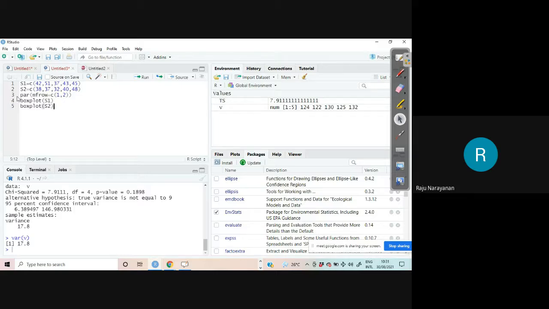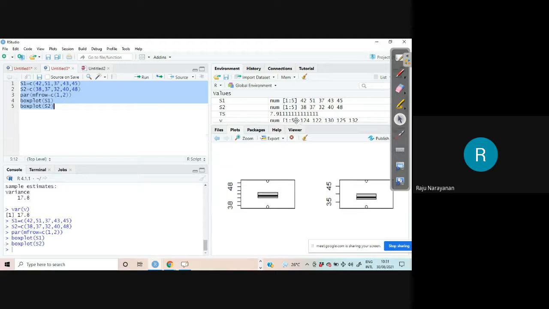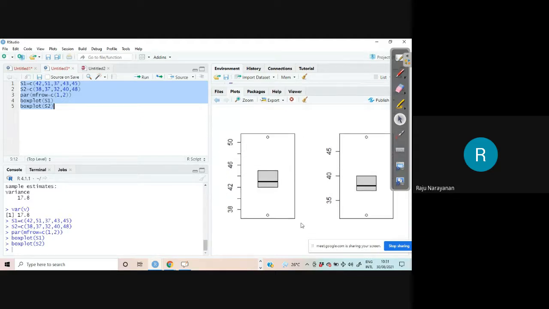I have to select the statements from here and run. Yeah, you are getting box plots. What are these things? These are the outliers. And you can use two ways.